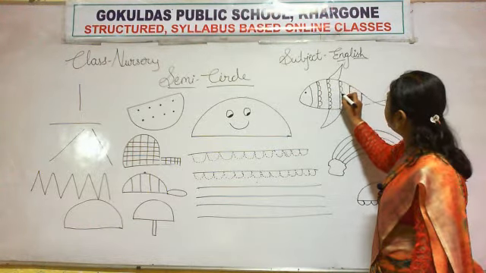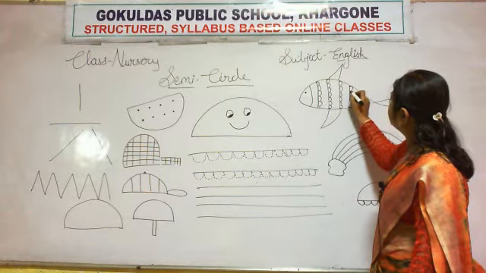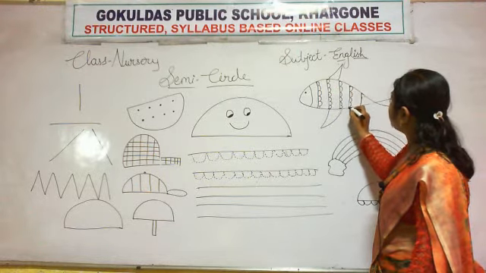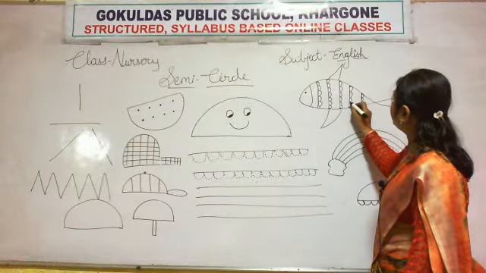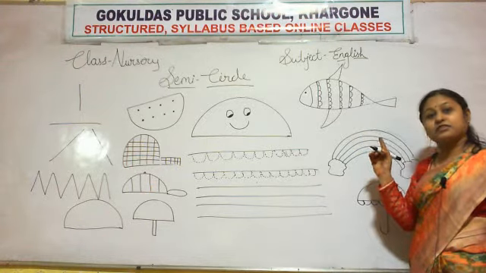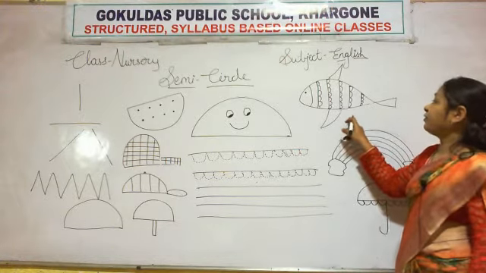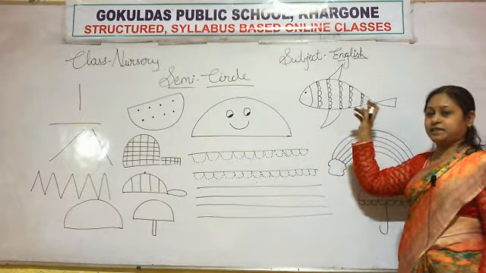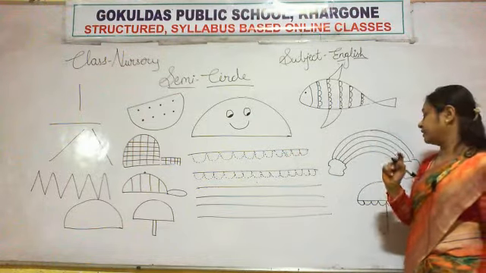You have to draw only a curve, so it will look like a semicircle. You have to join the line properly. Fish is looking nice. Yes or no? Yes. So this is a semicircle. The design in the fish is a semicircle.